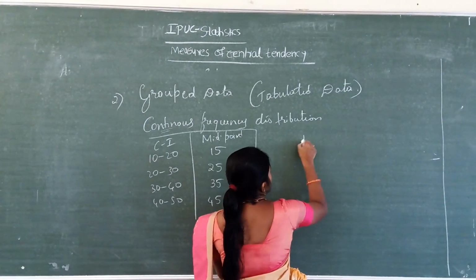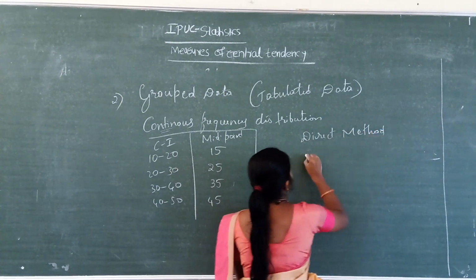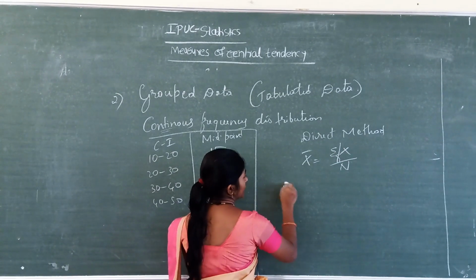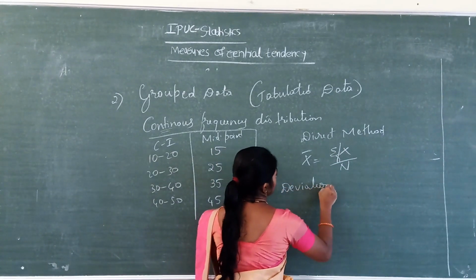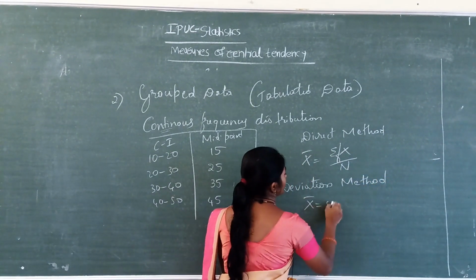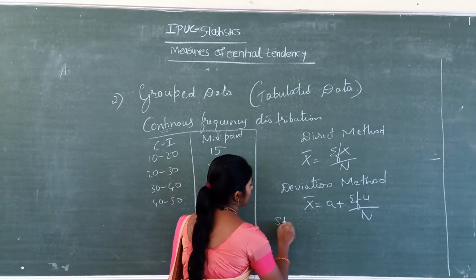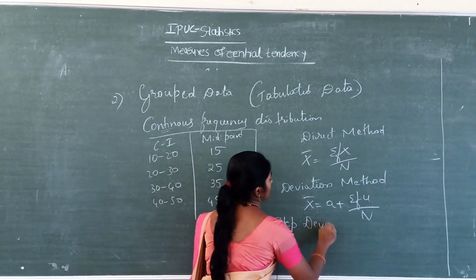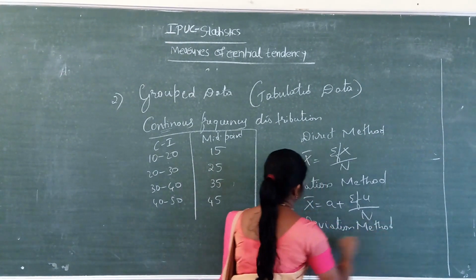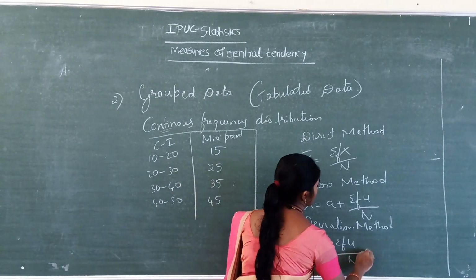Here for the direct method, that formula is x bar equal to summation fx divided by n. Next, deviation method: x bar equal to a plus sigma fu divided by n. Then step deviation method: x bar equal to a plus sigma fu divided by n into C.